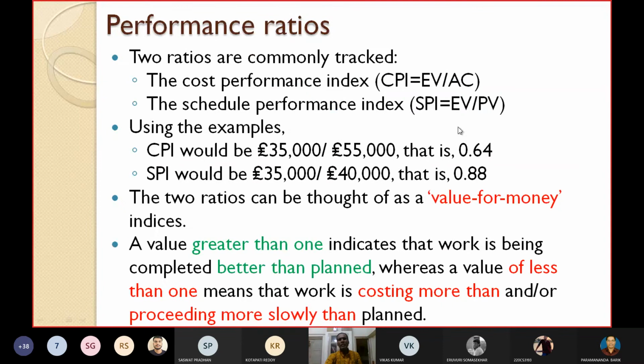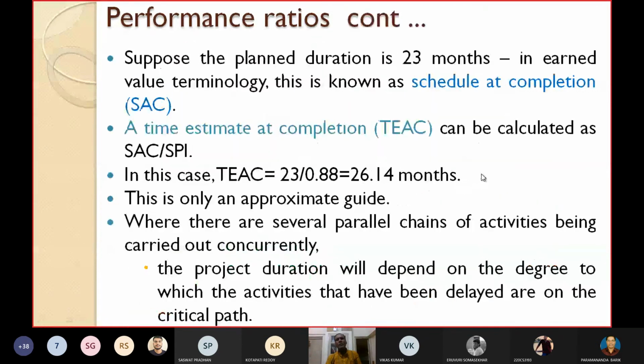So 23 by 0.88 is equal to 26.14 months. That means the revised estimate, initially you estimated that the work will be completed within 23 months, but now, based on the values of SAC and SPI, the revised estimate is 26.14 months. So the project may take more time than you planned earlier.